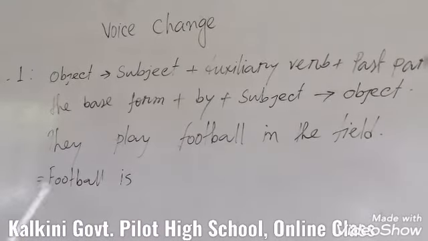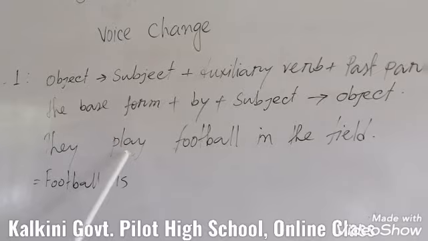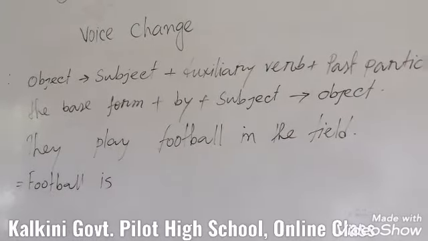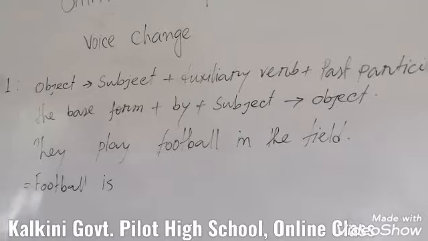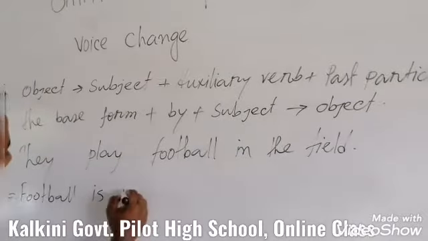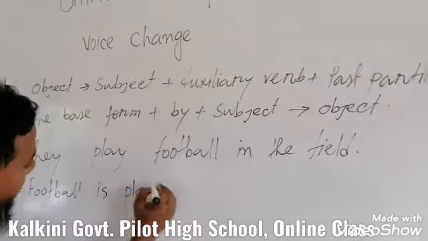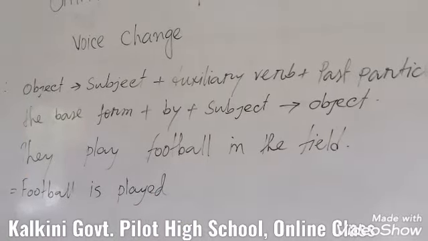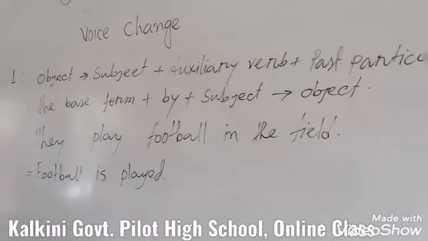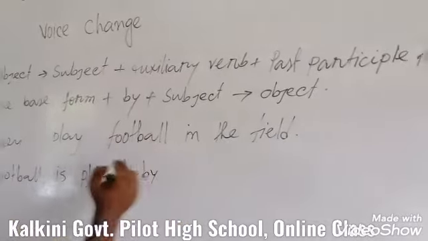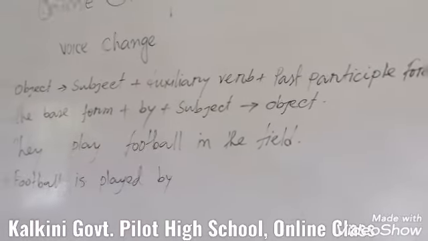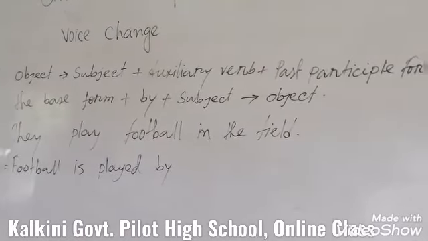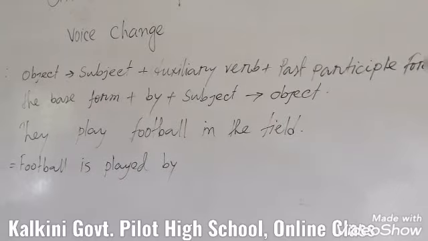Then you have to use the past participle form of the base verb. The base verb is play, and you have to write the past participle of play, and after that you have to use the preposition by, and at last you have to change the subject of the active voice into the passive form.